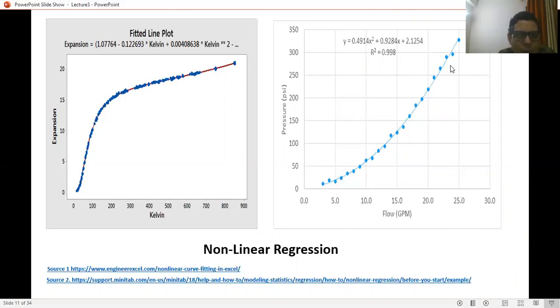And the data points in the plane mostly satisfy this particular non-linear function, because non-linear regression is flexible in nature.